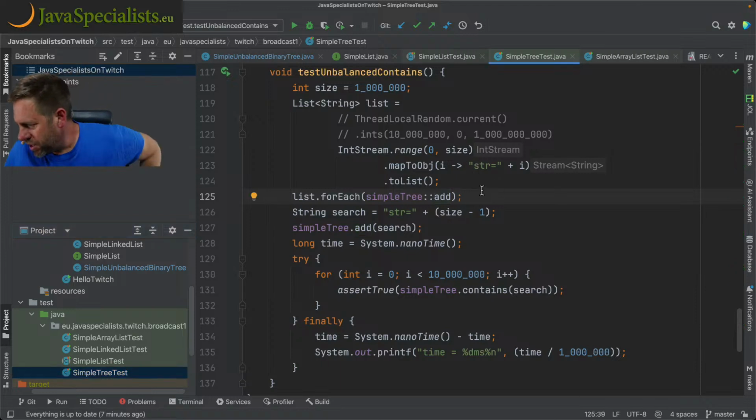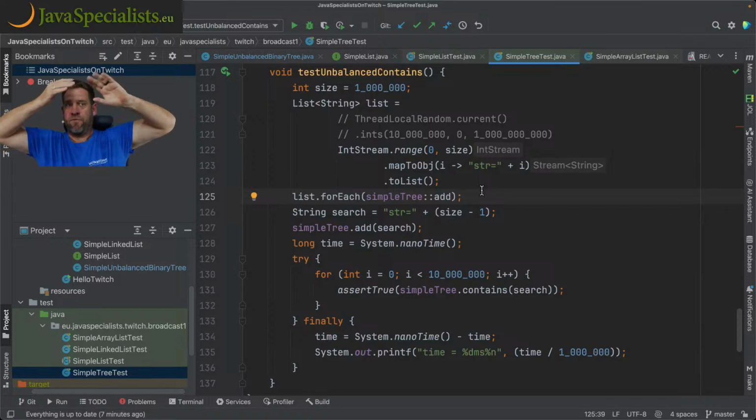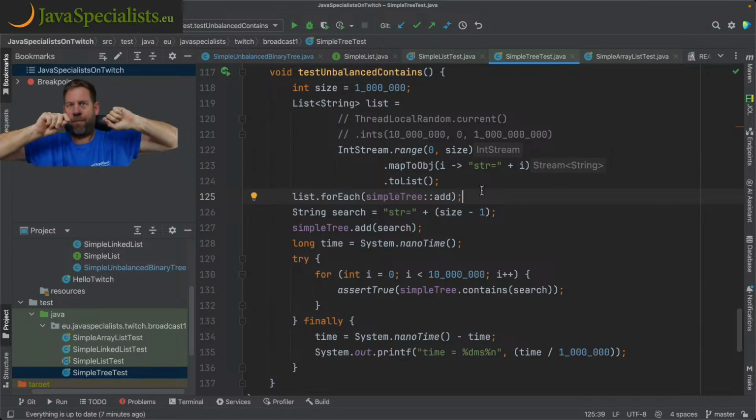Now, what I would expect, if you think about it, is if I have a tree and I've got elements which arrive ordered, then what's going to happen, if it's not balanced, is it's going to keep on putting the elements one after another until we eventually have one long list of elements as opposed to nicely balanced. However, that's not what happened, because the data that was coming in wasn't actually ordered. It looked like it, but it wasn't.